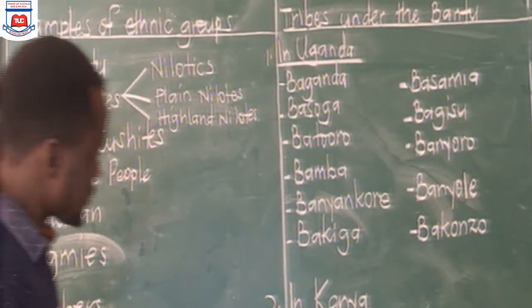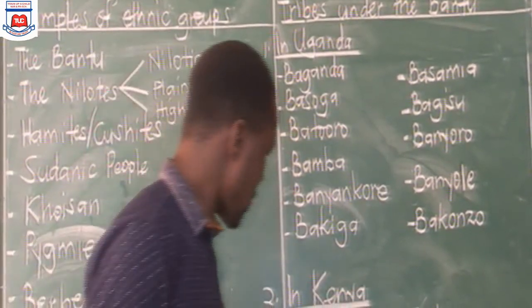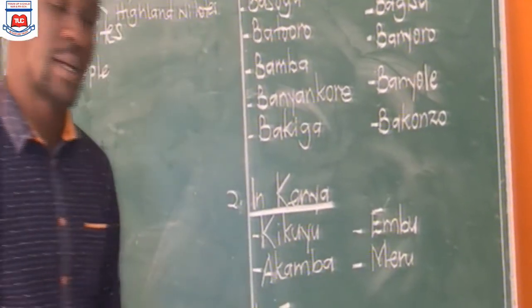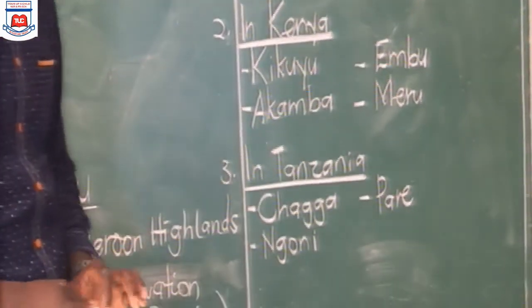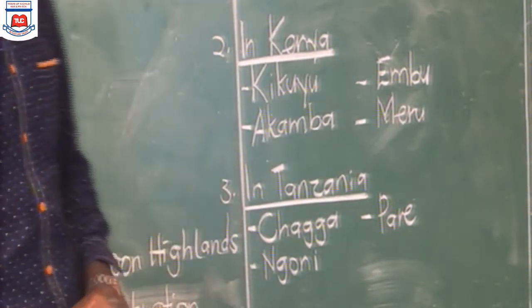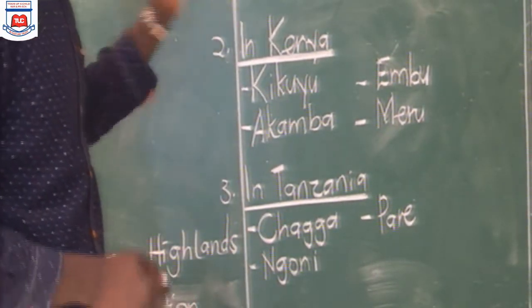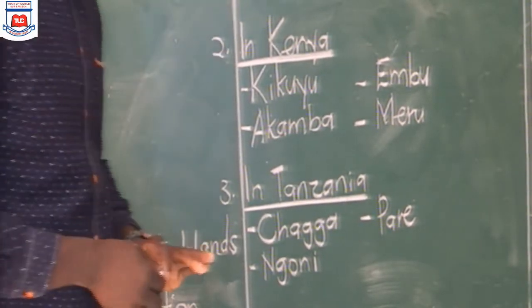In Kenya, we have the Kikuyu, the Embu, the Meru, and the Akamba. Then crossing to Tanzania, we have the Chaga, the Pare, and the Ngoni. So these are tribes that we find in East Africa, in those particular countries.